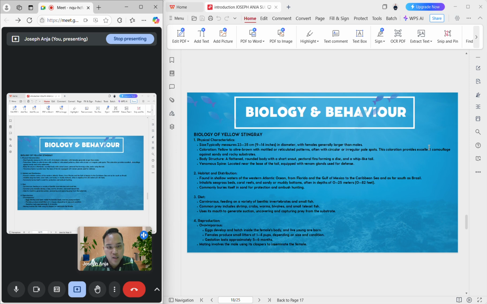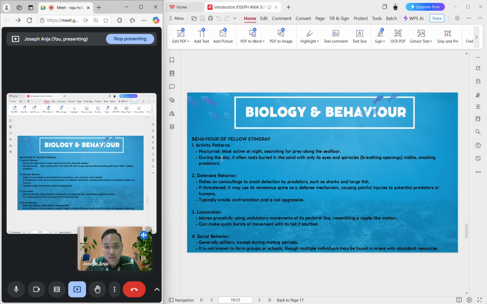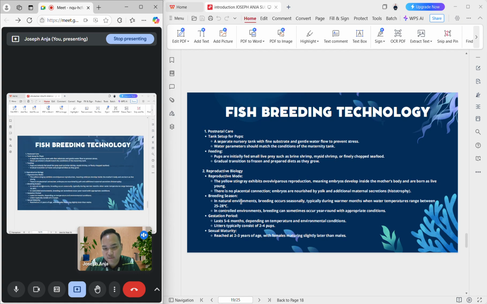So this is the biology and behavior of the stingray. The biology of the yellow stingray: we can know about physical characteristics, habitat and distribution, diet, and reproduction. By behavior of the yellow stingray, we can know about activity patterns, defensive behavior, locomotion, and social behavior. By fish breeding technology, we can know about postnatal care, which is the tank setup for births and also feeding.